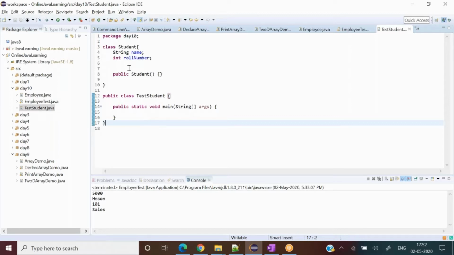Secondly, a couple of more concepts related to this: when we have more than one class in a single source file, we have to save the file with the name of the public class only. Did you get the point? Why only the public class? Why not the Student class? When we save, only a single name is possible at the time of saving.